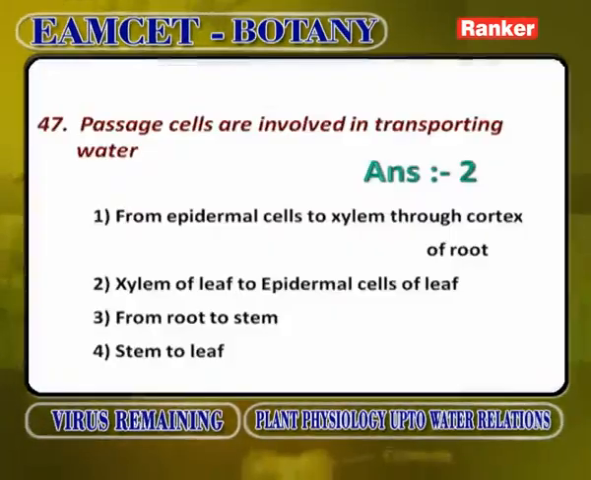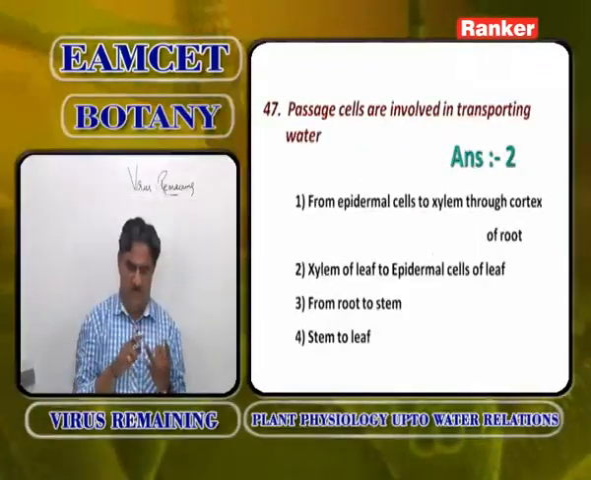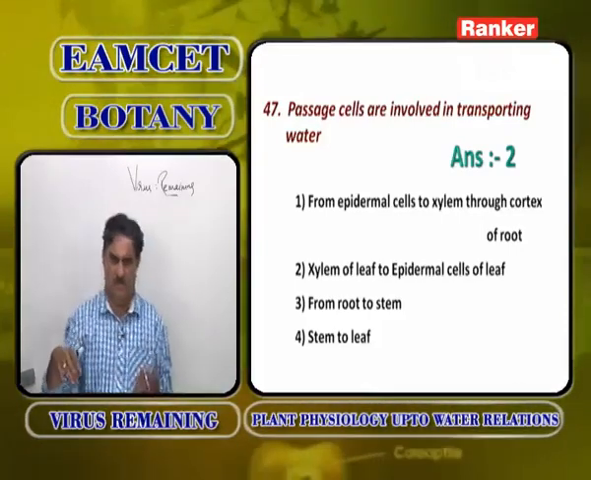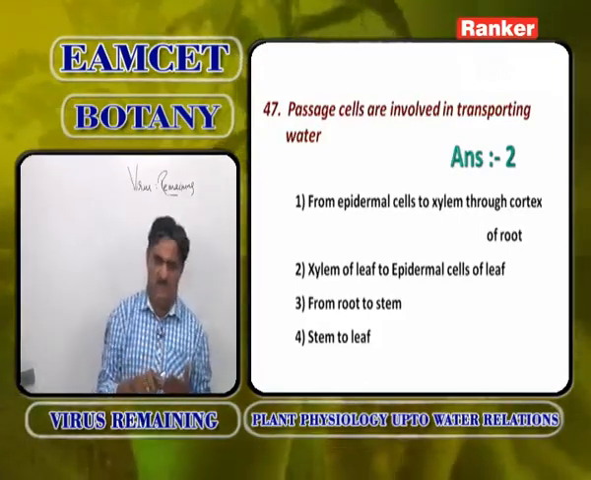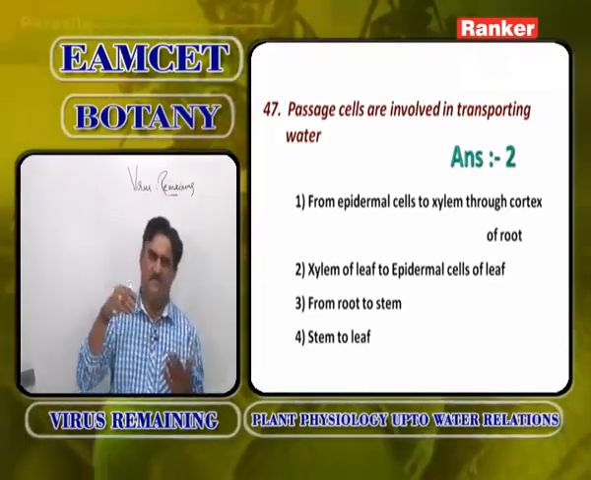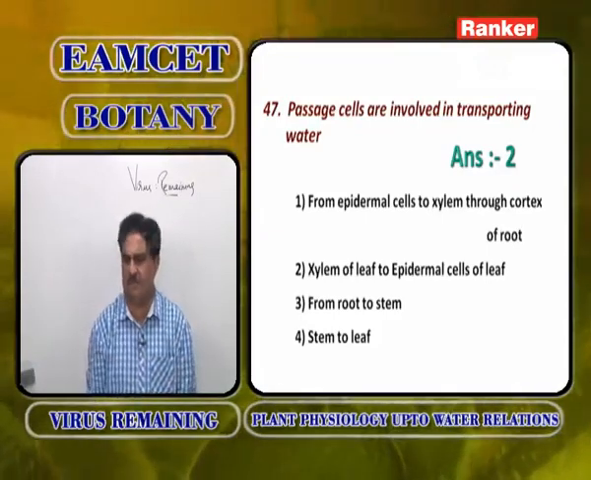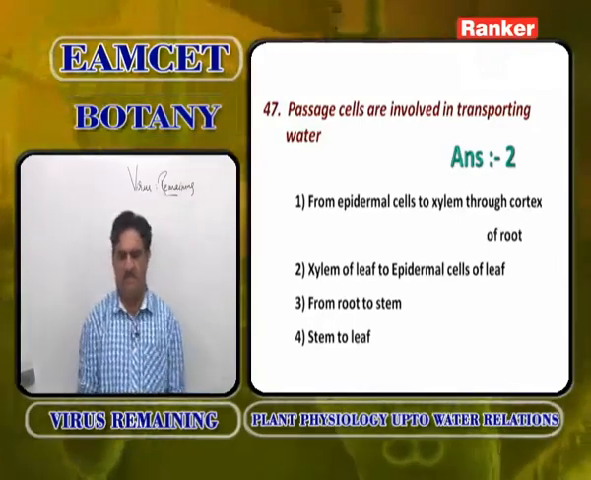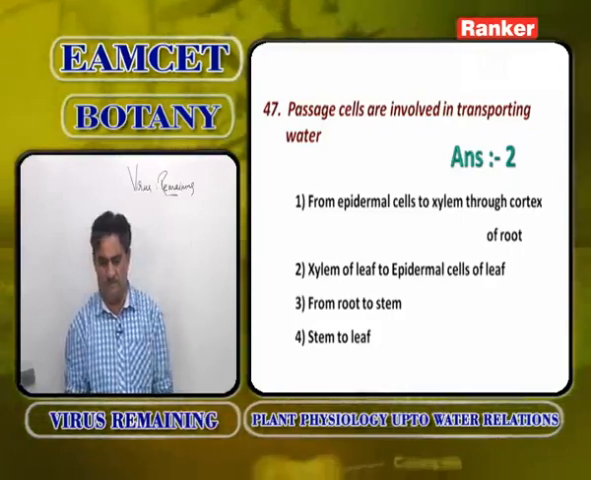So, what are passage cells? In the endodermis, there are some specialized cells which do not contain any Casparian bands. They are called passage cells. Water moves from the soil to root hair to epidermis, epidermis to cortical cells, by diffusion from higher concentration to lower concentration. As the endodermis contains Casparian thickenings, water cannot pass. So, it passes through passage cells, the endodermal cells without Casparian thickenings, enters the pericycle, and from there is sucked into the xylem. So, from epidermal cells to xylem through cortex of the root. Next.